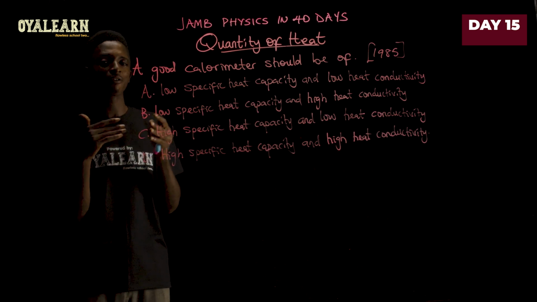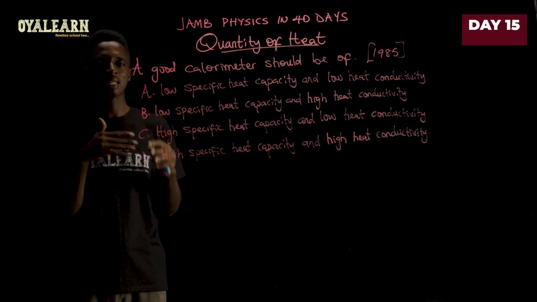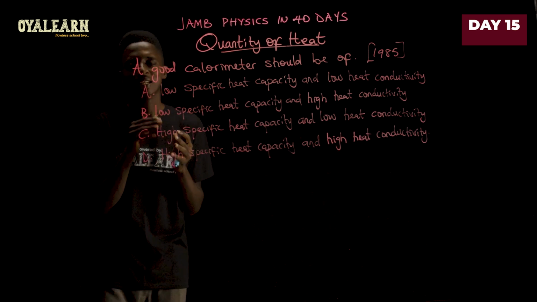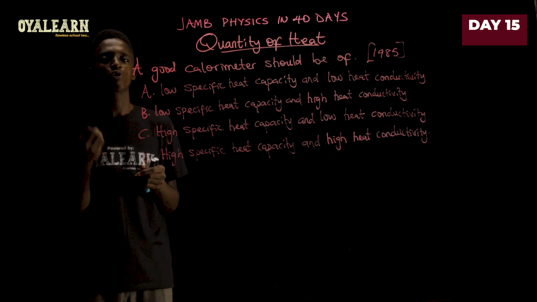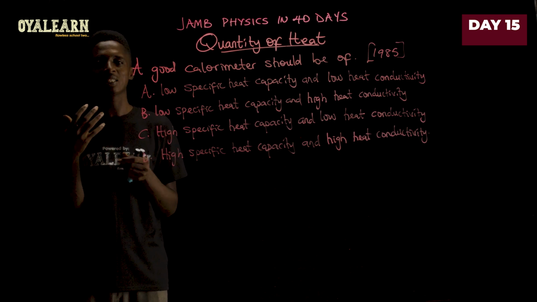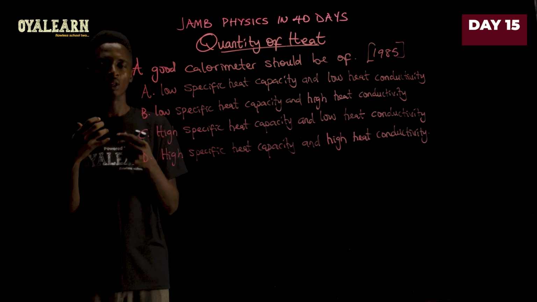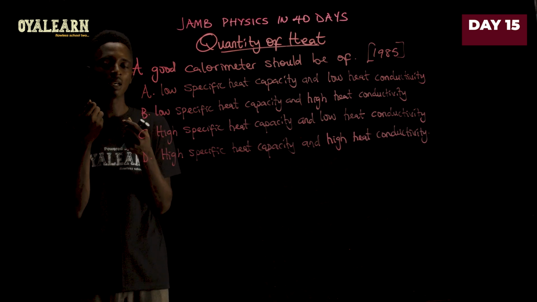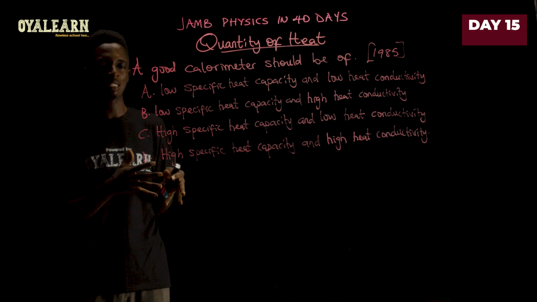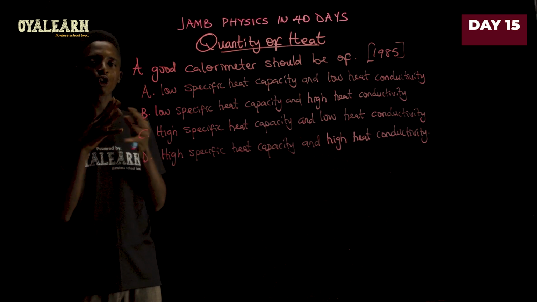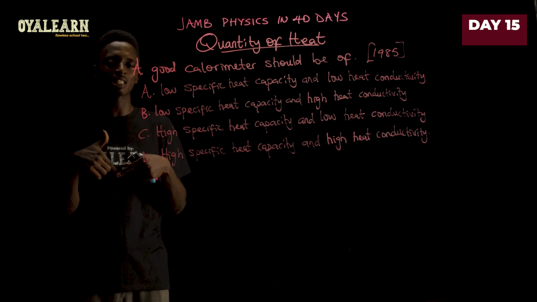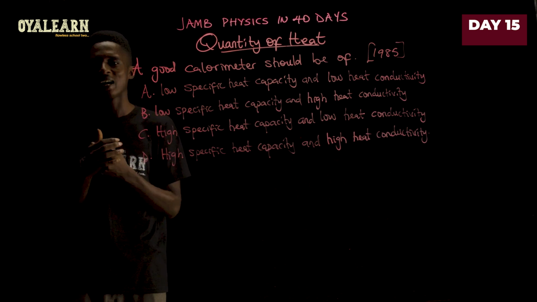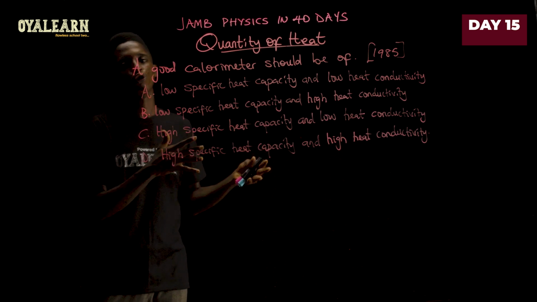Now, how can we define this in terms of specific capacity and conductivity? An object that has high specific capacity is going to require a large amount of heat energy to warm up, so it will only absorb very little heat from such an experiment. And for conductivity, when you don't want the heat to leave that experiment, you have to ensure you are using a material that has low conductivity.